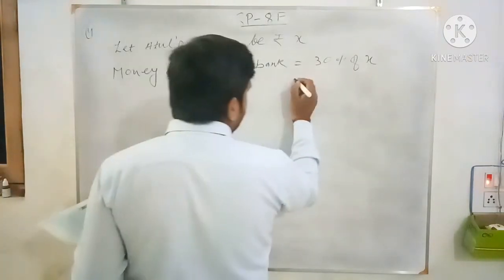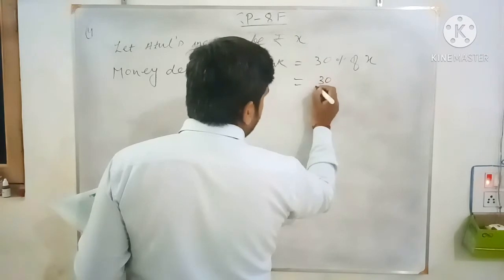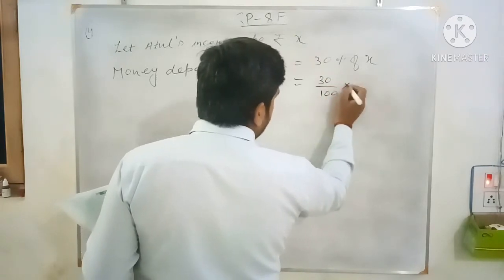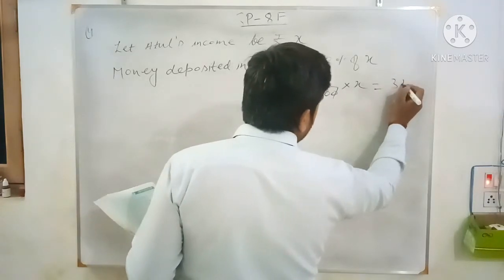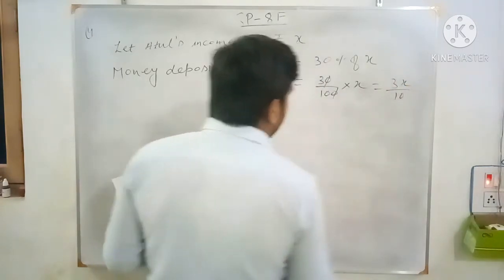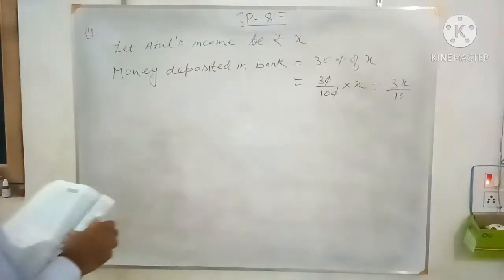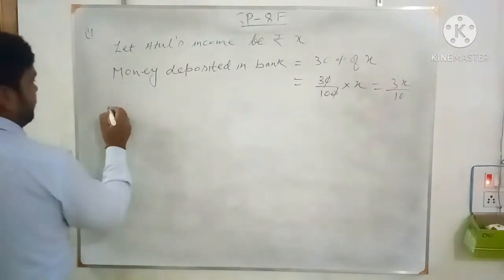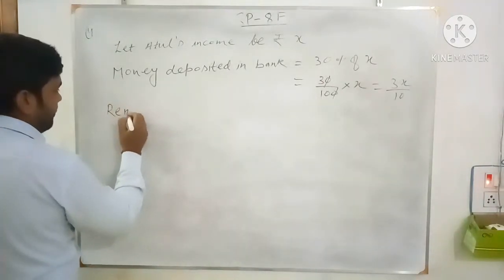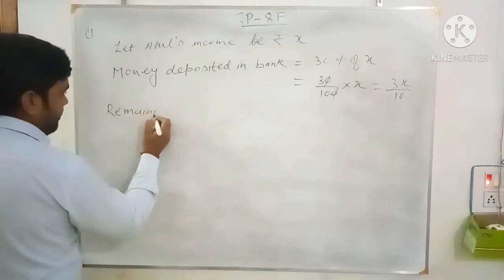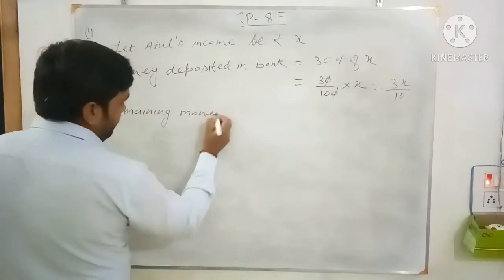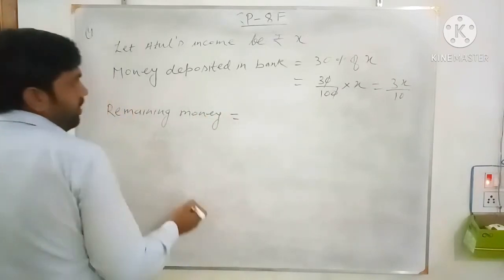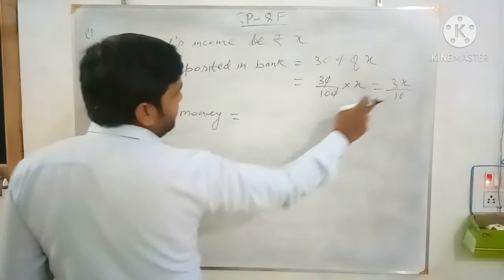So see what you get, the 30% of X, that is 30 by 100 into X, 0 0 cancel. So you will get 3x by 10. So he deposited 3x by 10 rupees in the bank. Now remaining money equals to, out of X he deposited 3x by 10.